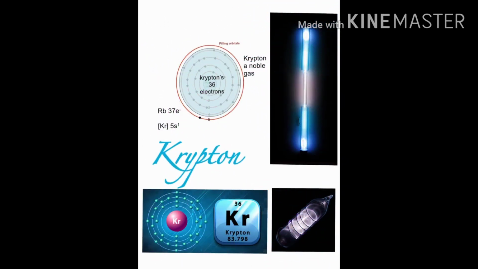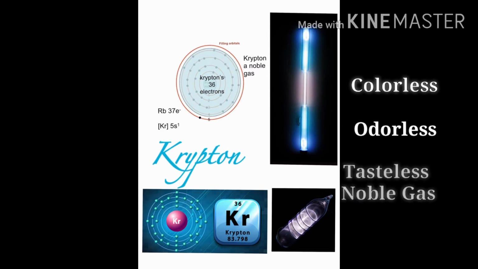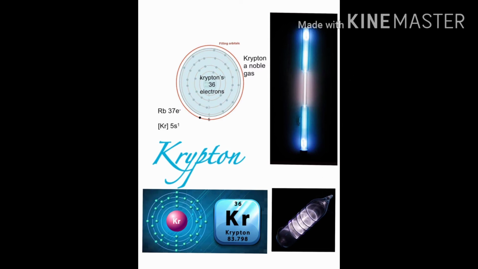Krypton is a chemical element with the symbol Kr and atomic number 36. It is a colorless, odorless, tasteless noble gas that occurs in trace amounts in the atmosphere and is often used with other rare gases in fluorescent lamps. With rare exceptions, krypton is chemically inert.